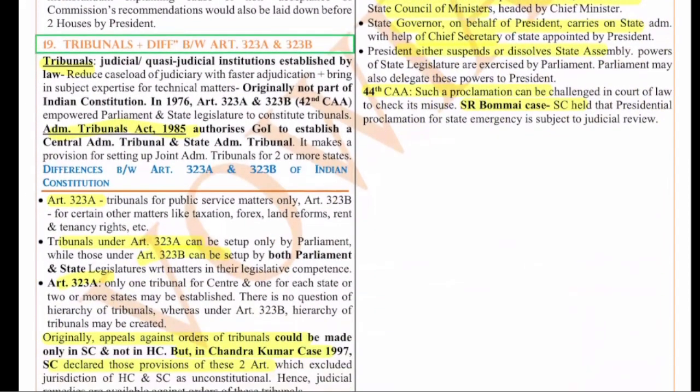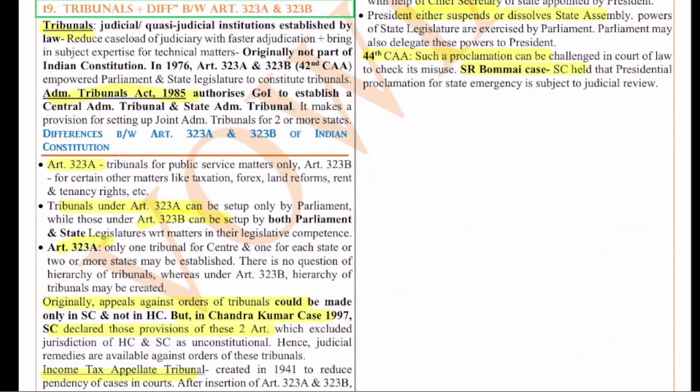Now let's move on to the 19th question. The 19th question is on the tribunals. The question talks about the difference between Article 323A and 323B. So tribunals, if you see, are quasi-judicial institutions which are established by law to reduce the load on the judiciary for faster adjudication, and also to bring in subject expertise for technical matters. This is the major thing.